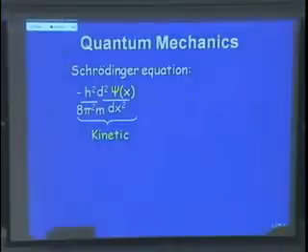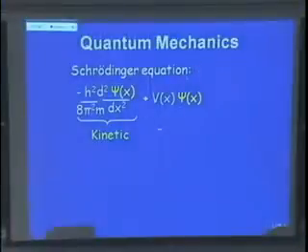So this essentially gives you the kinetic energy. That's the wave function. I do something with the wave function multiplied with a bunch of constants, and it gives me my kinetic energy. That's what Schrödinger said. But we also have potential energy. Kinetic energy is the movement, the energy of the movement. The potential energy is essentially the interaction between the nucleus and the electron. And this should always be sort of the same, the potential energy, because the nucleus doesn't change. So that's the potential times that wave function.